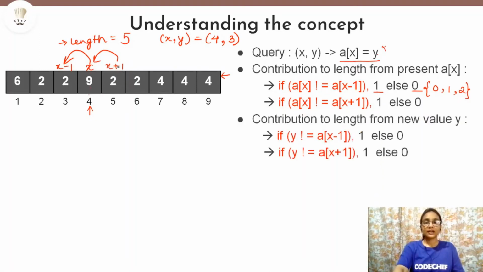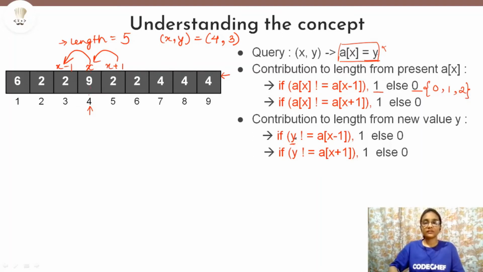Now the second thing we will do: after we change a of x to y, that means when we have changed this value according to our query, after that also we will have to check what contribution this new element is going to make to the length of the longest good subsequence. So for that again, I have written y here to make you understand that we are checking for this new element now, and what contribution it is making to the length.